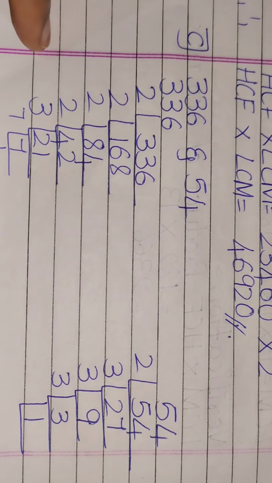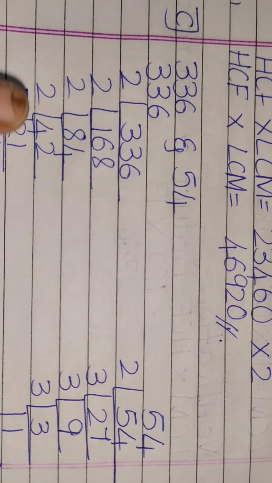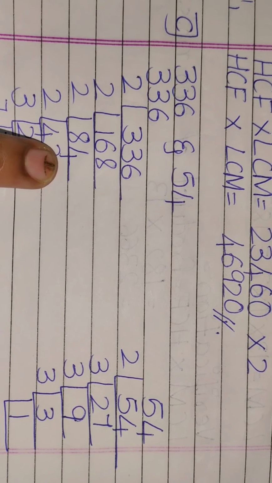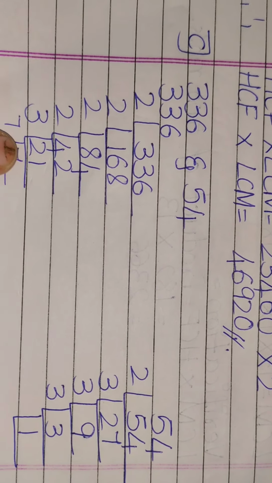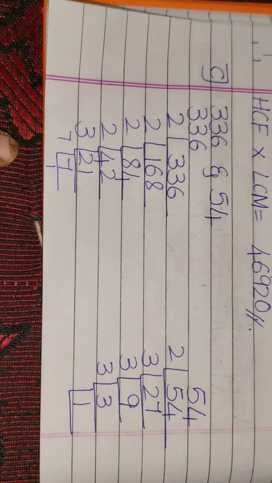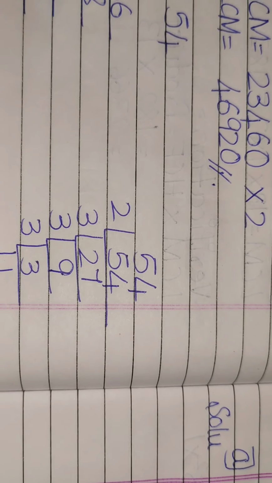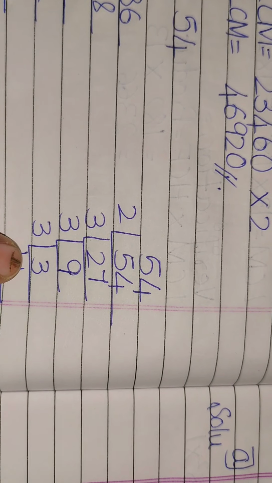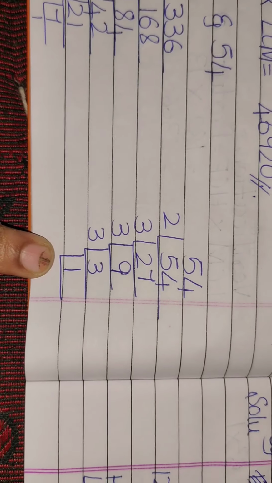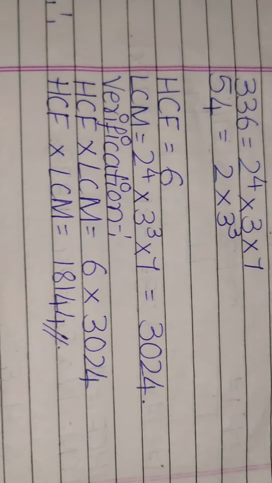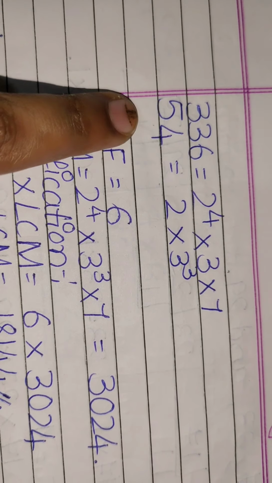Now the third sum. You will find out the same method, that is for 336. 2 1s are 2, 2 6s are 12, 2 8s are 16, 2 2s are 4, 2 4s are 8, 2 2s are 4, 3 7s are 21 and 7 1s are 7. Here 2 2s are 4, 2 7s are 14, 3 3s are 9, 3 9s are 27, 3 3s are 9 and 3 1s are 3. So for 336 I have got 2 four times, 3 one time and 7 one time, followed by 54.